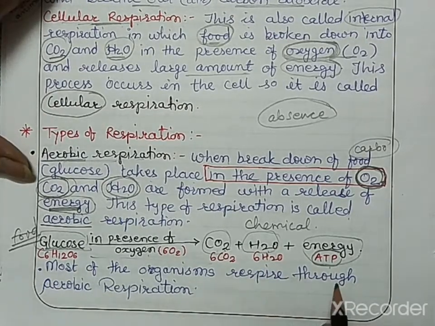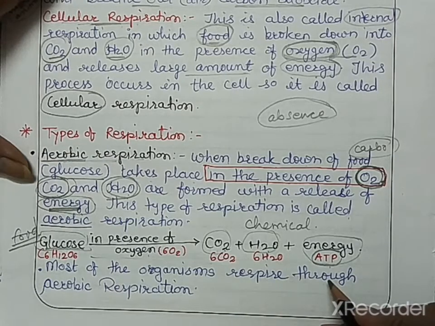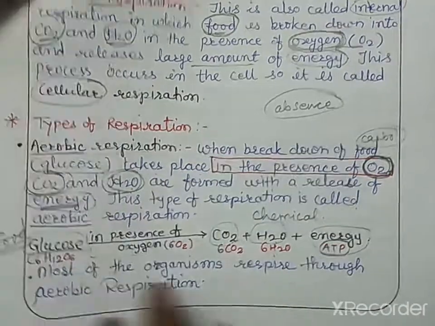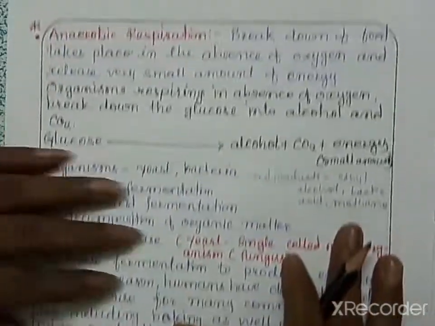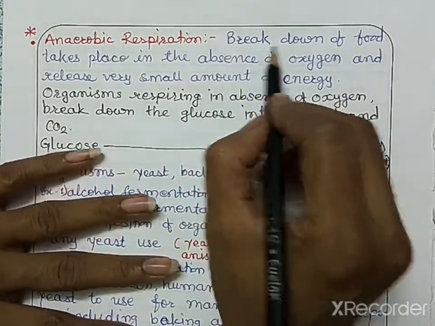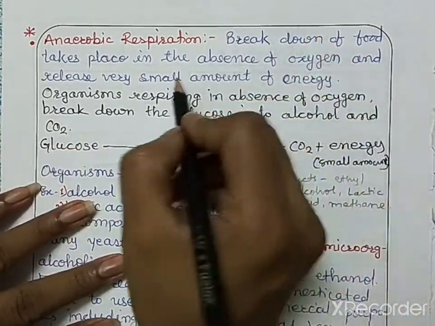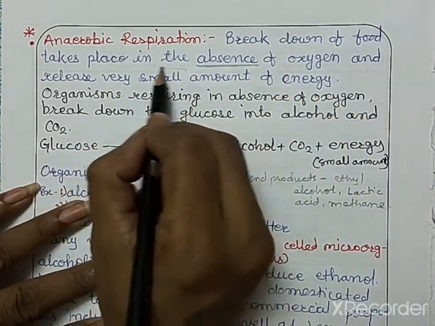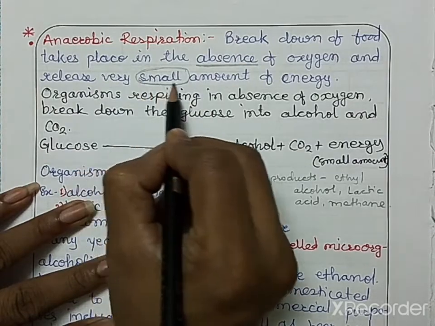Most of the organisms respire through aerobic respiration. Most of the organisms use this method of respiration. Then we have anaerobic respiration. It is the process in which the breakdown of food takes place in the absence of oxygen and release of very small amount of energy.